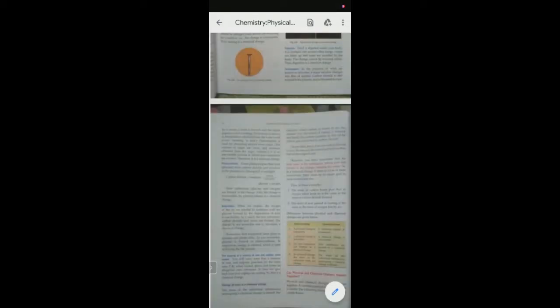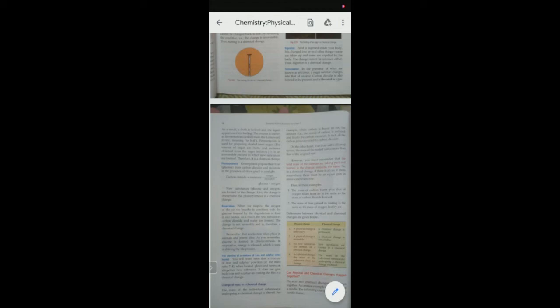Among examples of chemical changes, we have digestion. Now, digestion of food, we all know that whatever food we intake is digested in our digestive system. It is converted into a new chemical substance, and we cannot get back the previous state which we had as the food. So definitely this is also an example of a chemical change.